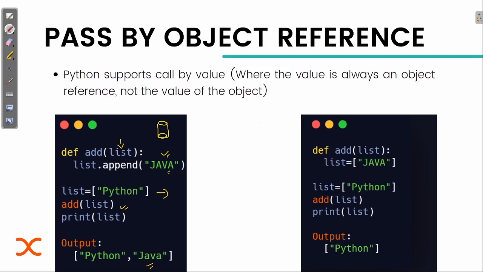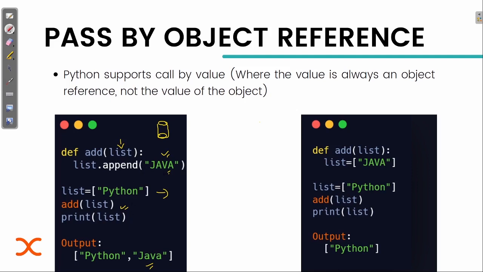The reference value is being changed. There is nothing like a new value or a new list being created. Whatever referenced object has been sent here is being appended with a new value.